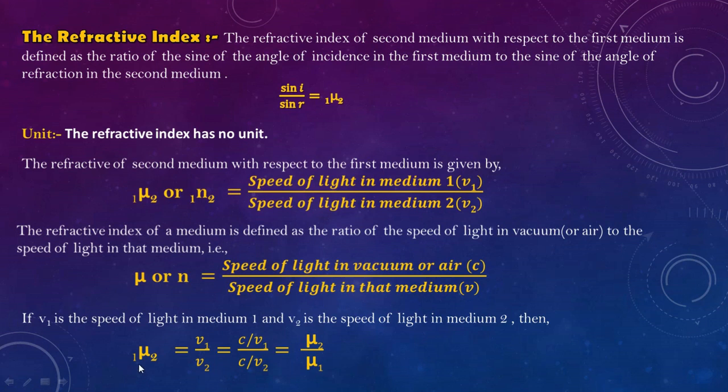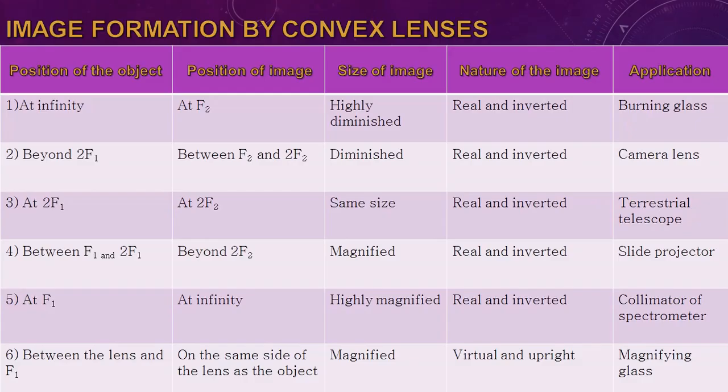We can also write mu 1 to 2 as mu 2 by mu 1, that is, the refractive index of the second medium divided by the refractive index of the first medium. So this is all the discussion regarding the refractive index. Now let us move on to the next topic.